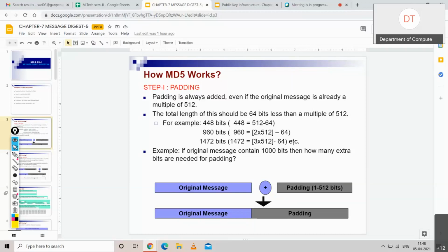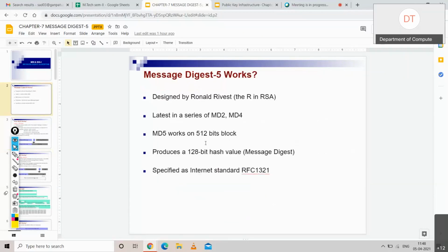And we can say that MD5 is quite fast as it produces a 128-bit message digest. And for input, it is using 512-bit blocks. If you're talking about 512-bit blocks, this is further divided into 16 blocks of 32 bits. So we have 32-bit sub-blocks, and how many blocks are there? 16. So 16 times 32 is 512.